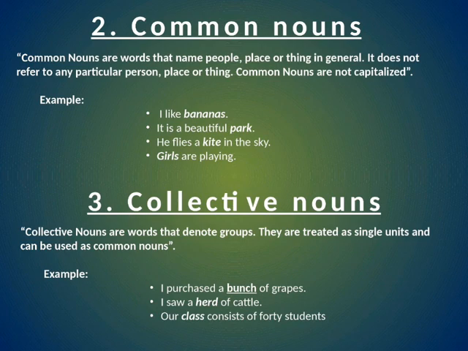Now next come to the next kind of nouns, that is collective nouns. A collective noun is the name of a collection, group of people or things of the same kind. That is called collective nouns. For example, class, team, government, jury. So these all are collective nouns. Now the examples like I purchased a bunch of grapes, means group of grapes. So we call it bunch.